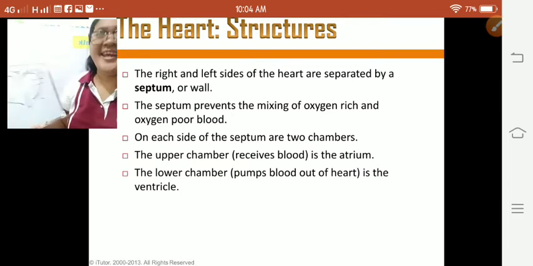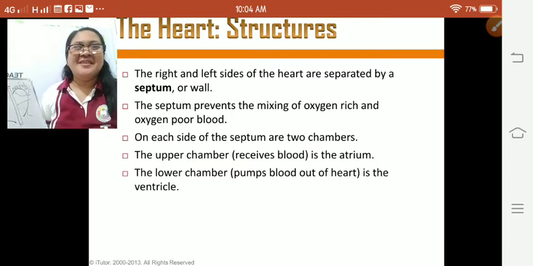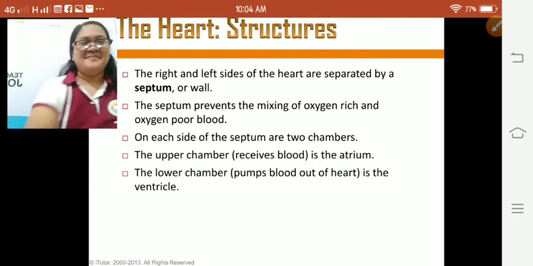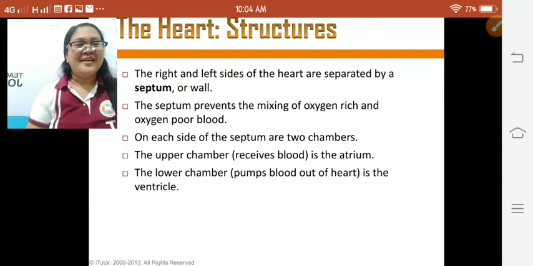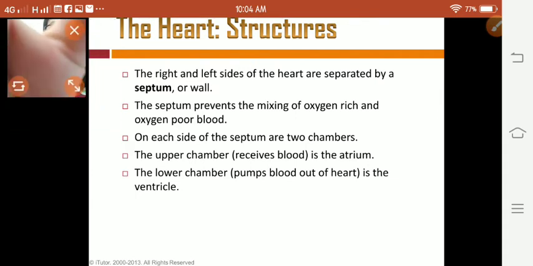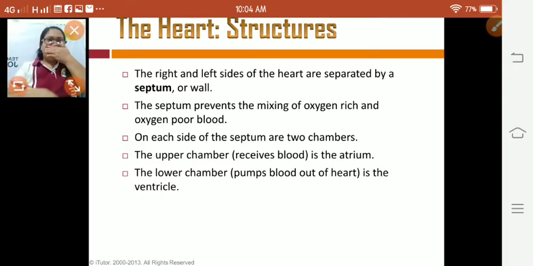Okay, again, liwaton ko. So again, ang aton nga heart is separated by a septum or wall. So the septum prevents the mixing of oxygen-rich and oxygen-poor blood.